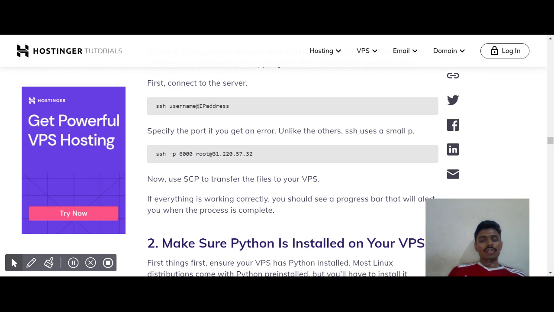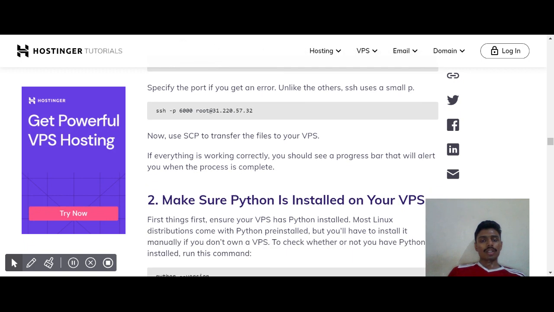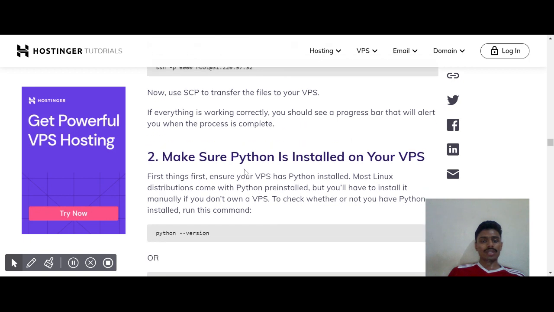Now use SCP to transfer the files to your VPS. If everything is working correctly, you should see a progress bar that will alert you when the process is complete.